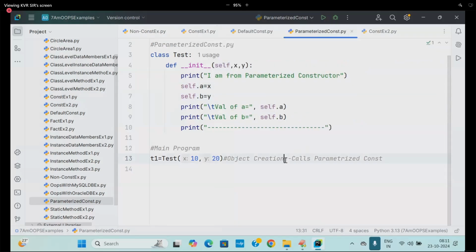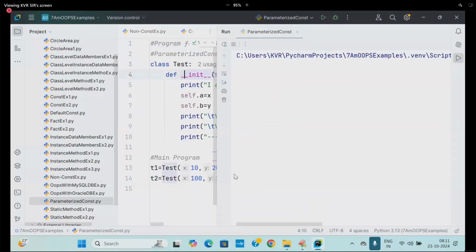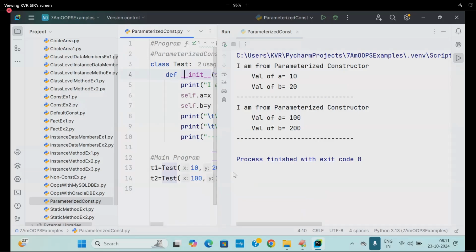Next, I'm going to write t2 is equal to Test of 100, 200. What is happening? Object creation calls which constructor? Parameterized constructor, with different values. Multiple objects of the same class: t1, t2, multiple objects of the Test class, with different values. Again I got 100 and 200.